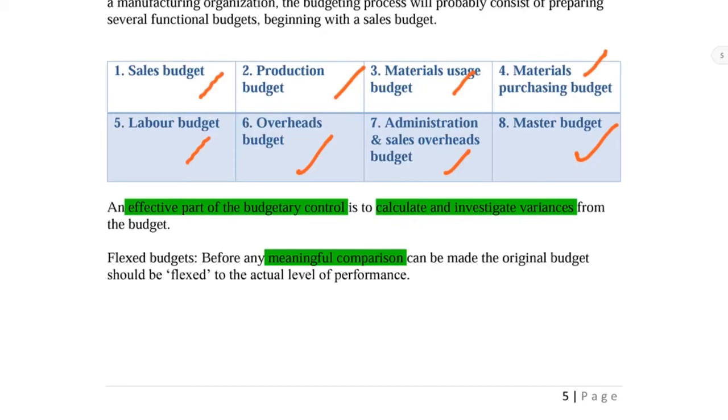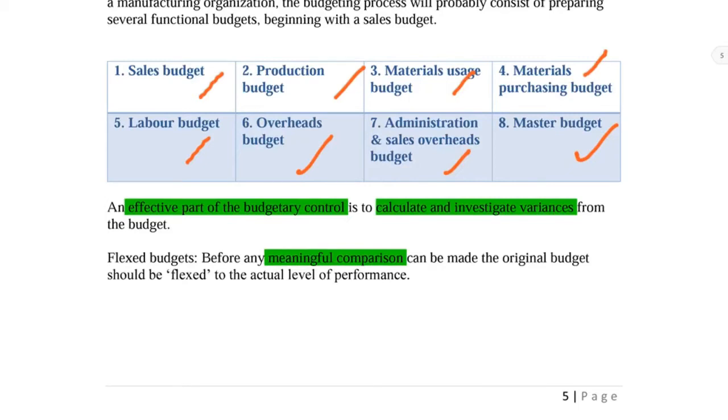And after you plan for all this, remember, we cannot just let it be. Otherwise, it will be consistent with what the traditional businessman always mentions. Traditional businessmen can't see the need why we have to go for budgets. For them, it's a waste of time to prepare all this, because for them, budget is just planning only. But after the planning, they will just throw the piece of paper away. And the moment they go for operation, they are not going to refer back to the budget anymore. They will just go their own way. Because of this, definitely they can't see the need to prepare the budget, because it's wasting time.